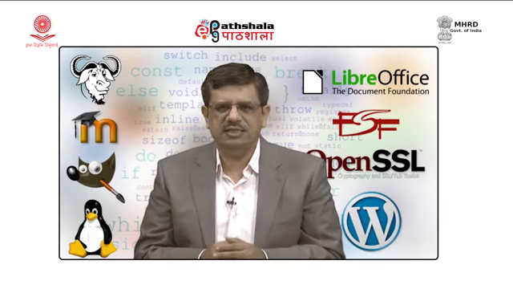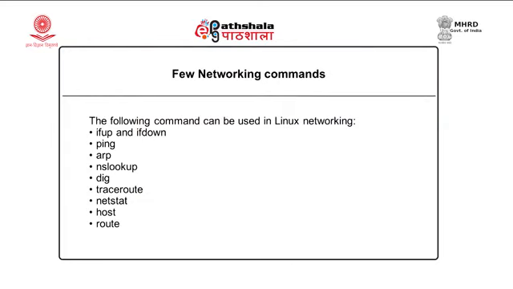Let us go through some other commands. Now, when we are talking about networking, there are commands like ifup and ifdown. We can enable or disable the network card. So, up and down is to enable or disable the network card. This requires root privileges. Now, if I want to check connectivity with another system, I will use the ping command. Ping checks whether my system is connected to some other system using the IP address.